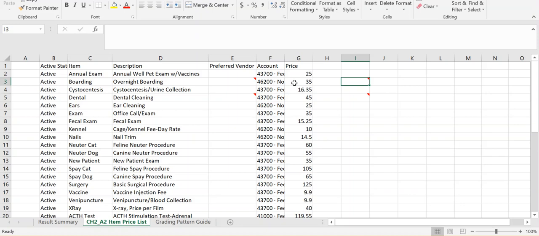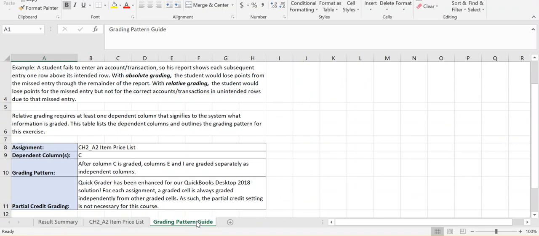You'll see in QuickBooks that there are a lot of reports with similar names, so you have to be very detail oriented and pay very specific attention. Also, let's go over and look at the grading pattern guide. This tells us exactly how the grader is grading it.